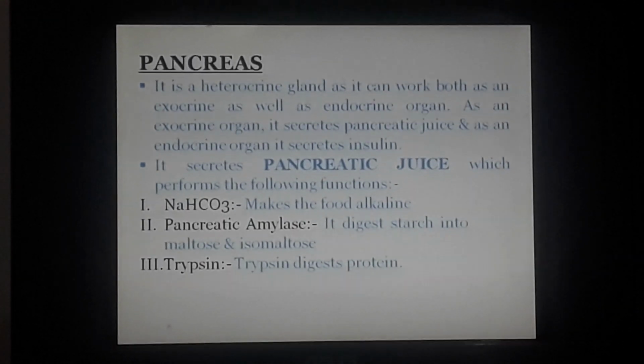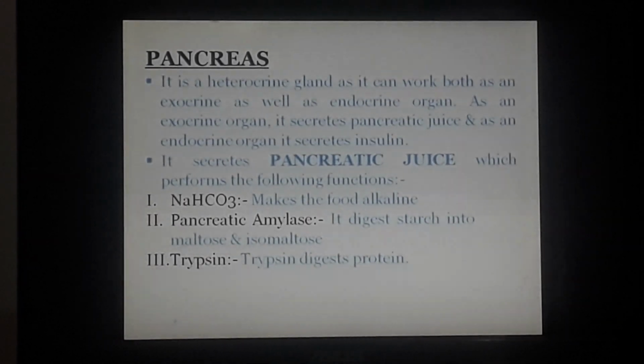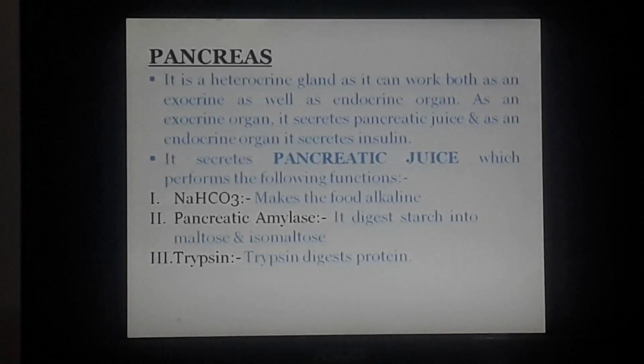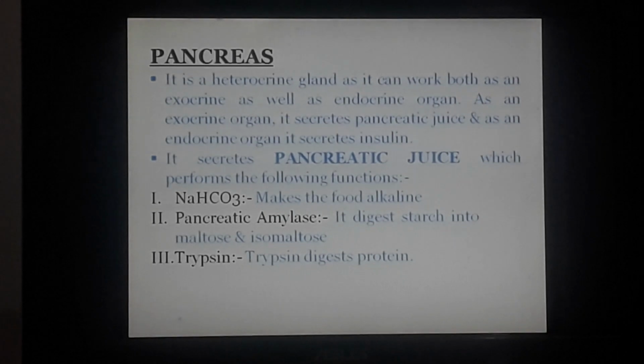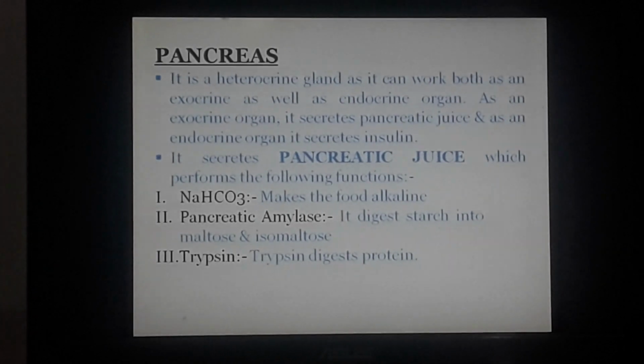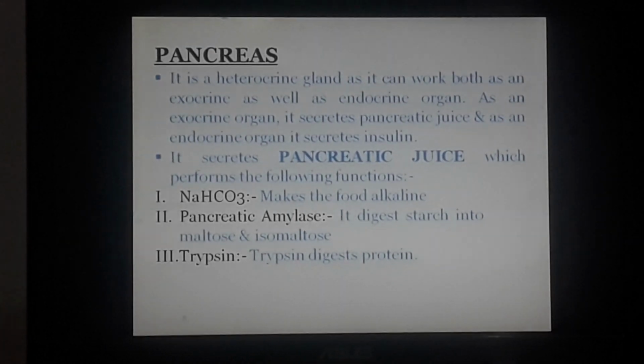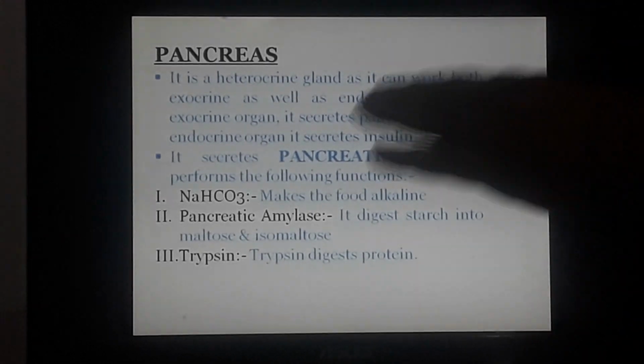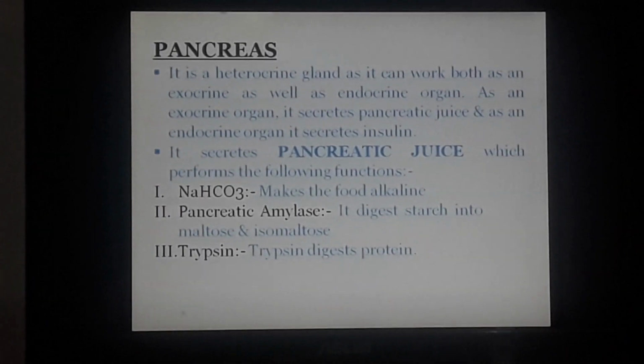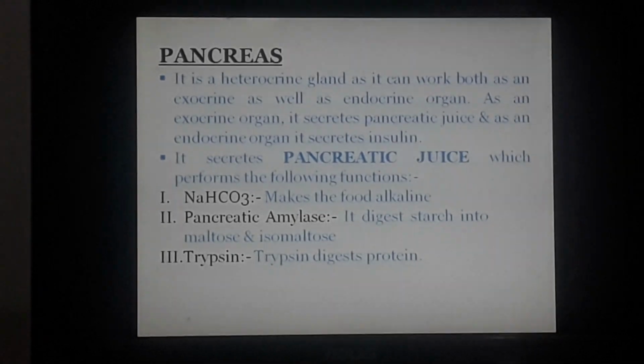Previously it was less than 7 when it was in the stomach. That means it is very clear that to digest proteins you require an acidic environment, whereas to digest other things you require an alkaline, or basic, environment.